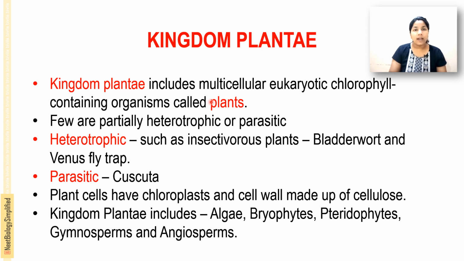Plant cells have chloroplast and a cell wall made up of cellulose.